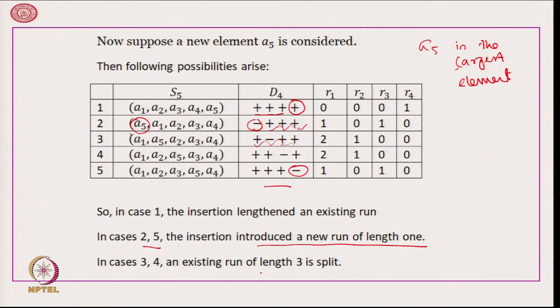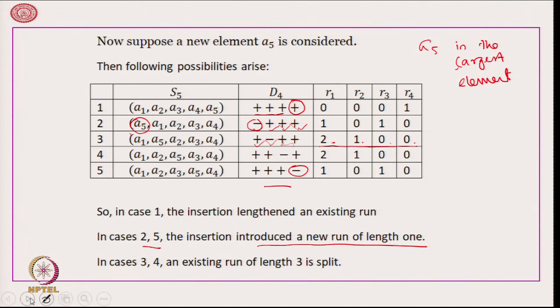But in case of 3 and 4, an existing run is split into 2 parts, because here it was plus plus plus, that is split into plus minus plus plus, and accordingly you can see that the values are changed. As we have indicated, it is now taking 2 runs of length 1, 1 run of length 2, and no runs of length 3 and 4. So, the entire calculation is done here.